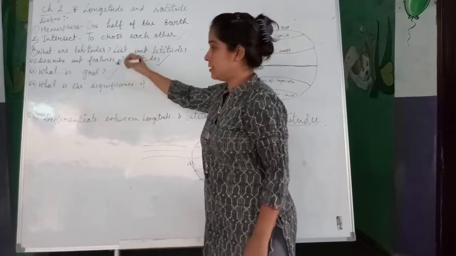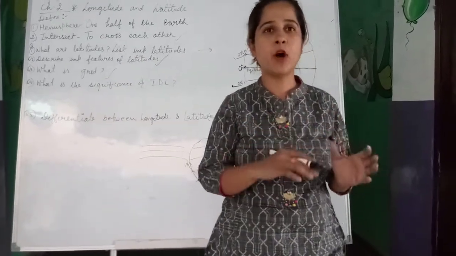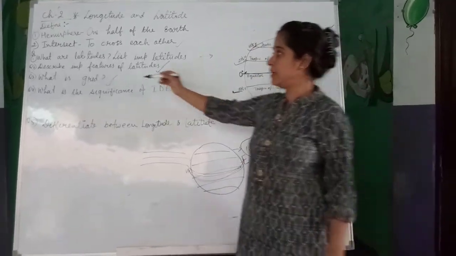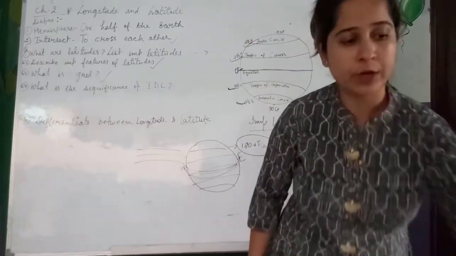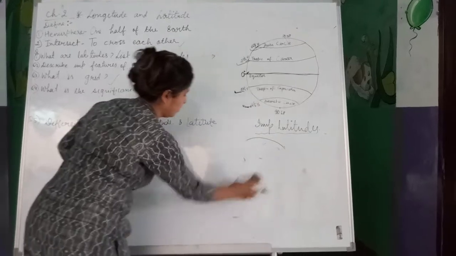Now what are grids? Actually the word grid means network, and a network is formed by the crossing of more than one or two lines, and these grids are formed here due to the crossing of latitudes and longitudes. Let's see how. See, what are grids?